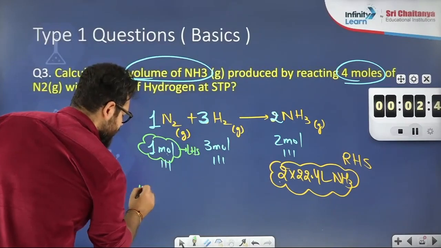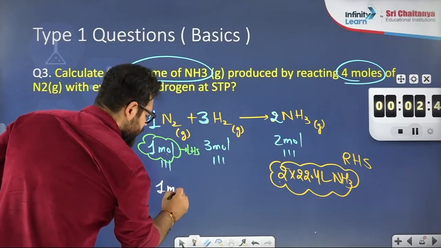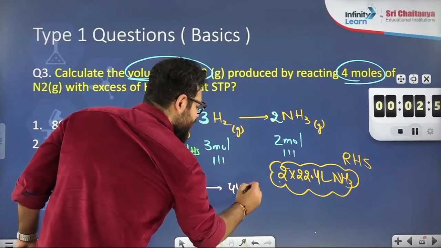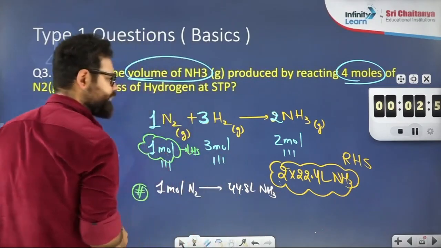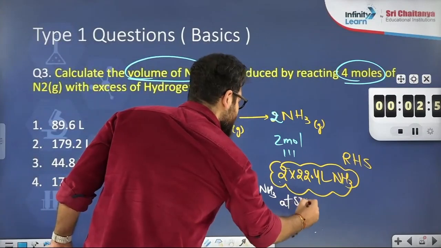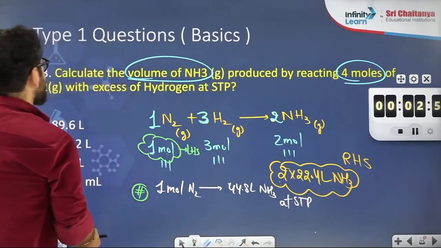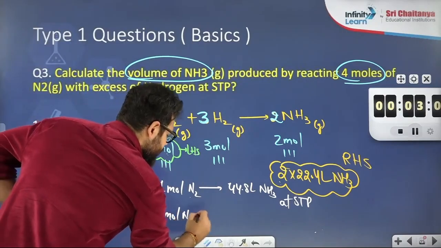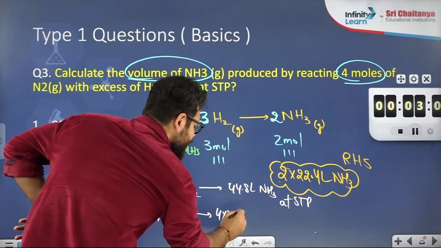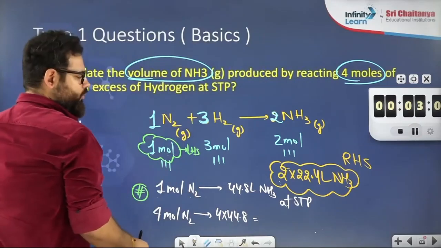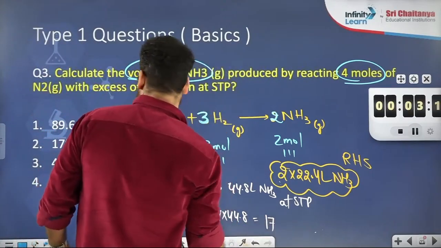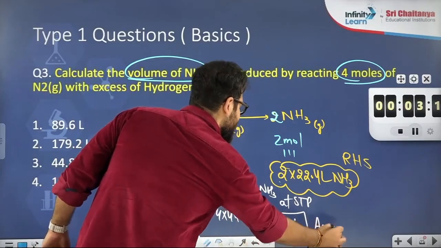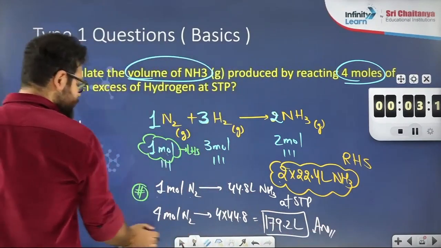So we'll say answer: 1 mole of N2 gives 44.8 liter ammonia at STP. 1 mole gives this much and 4 mole gives how much? 4 mole nitrogen will give 4 times 44.8. Okay, do the calculation. 179.2 liter. This is the answer. Now tell me, are you able to solve all the questions yourself or not?